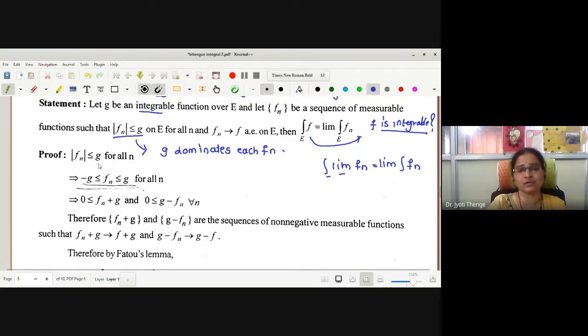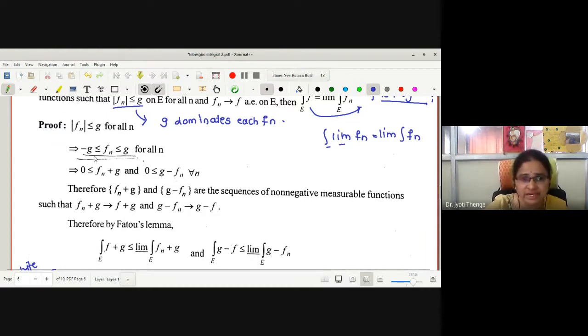Now, according to the condition mod fn is less than or equal to g, what is the meaning? May I write this as minus g less than or equal to fn less than or equal to g. Then I want to construct non-negative functions from this inequality. Let us shift g to the fn side: fn plus g is greater than or equal to 0, so it is non-negative. Similarly, let me shift fn to the other side: g minus fn. Therefore, both fn plus g and g minus fn are non-negative functions.